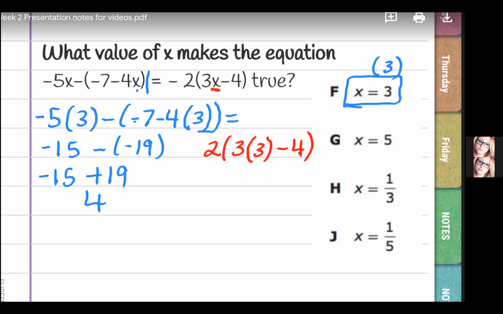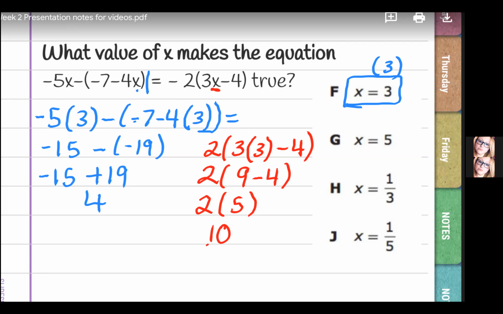So you do what's inside of your parentheses first. What's 3 times 3? 3 times 3 is 9. What's 9 minus 4? 9 minus 4 is 5. What's 2 times 5? 10. Does 10 ever equal 4? No, it doesn't. So look, all that hard work.